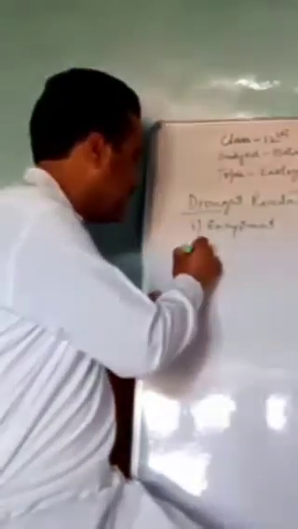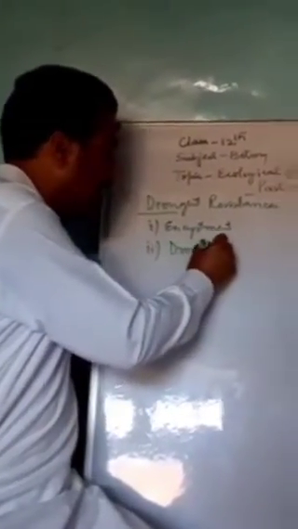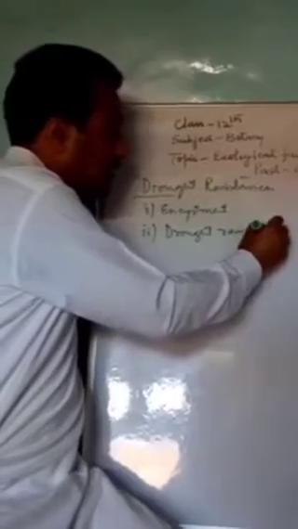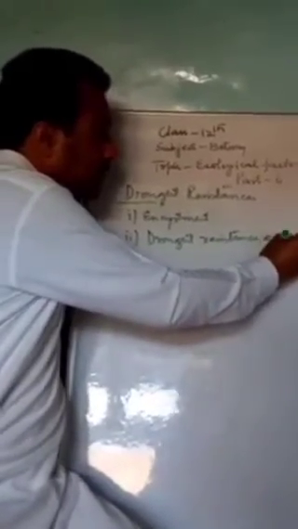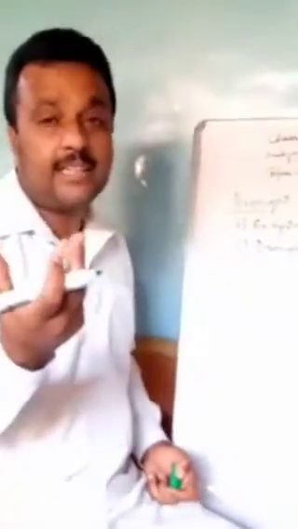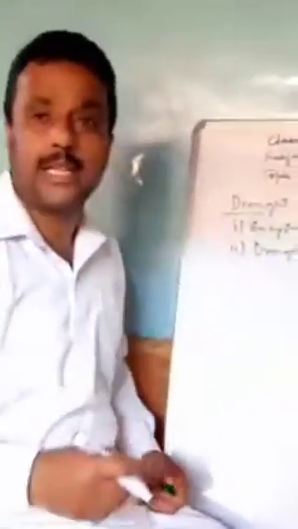Second one, drought resistant eggs are being laid by these organisms. And when the favorable conditions begin, those eggs are hatched, and then the organisms come out.